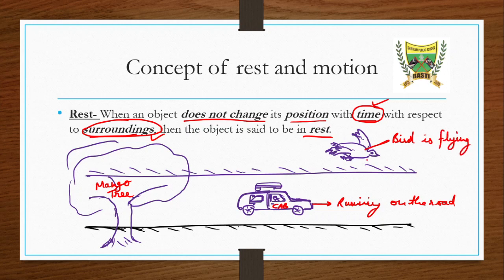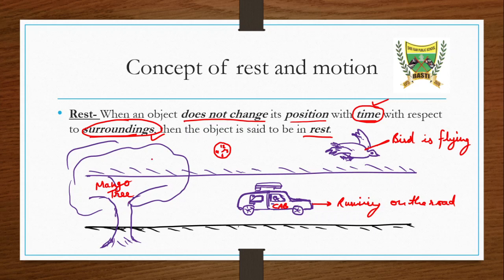The car is running and the bird is flying, but the mango tree, is it moving? No, it's not moving. It is at the same place. What we have seen here is that the mango tree is not changing its position. Now suppose we place a clock here, with 12, 3, 6 and 9, and we check the time after some time. It will say that the time has lapsed, but the mango tree is not changing its position.